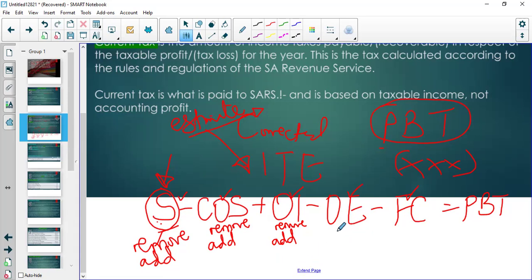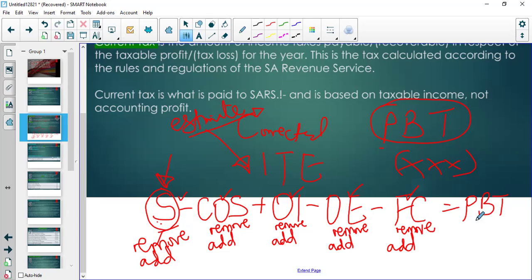In your other expenses, I want you to remove this item. I don't like it. In your other expenses, I want you to include this item. In your finance costs, this is not acceptable. I want you to remove this element of your finance costs, and I want you to add this element of your finance costs. So you go to SARS, you go through your financial statements, and they say remove this, add that, according to the rules of SARS.